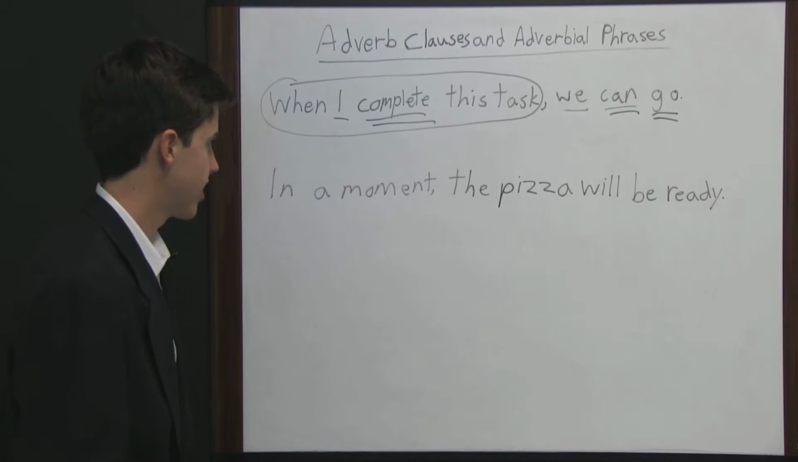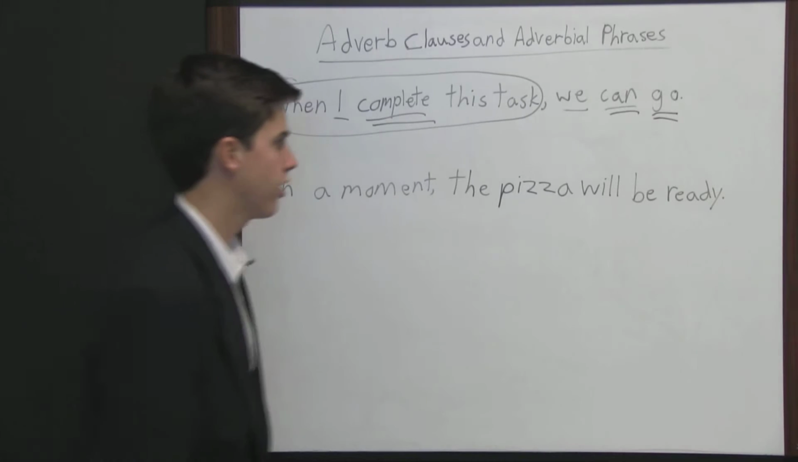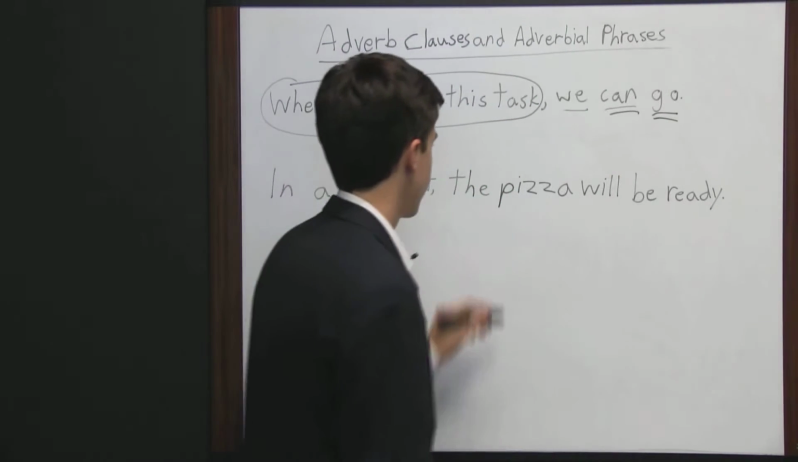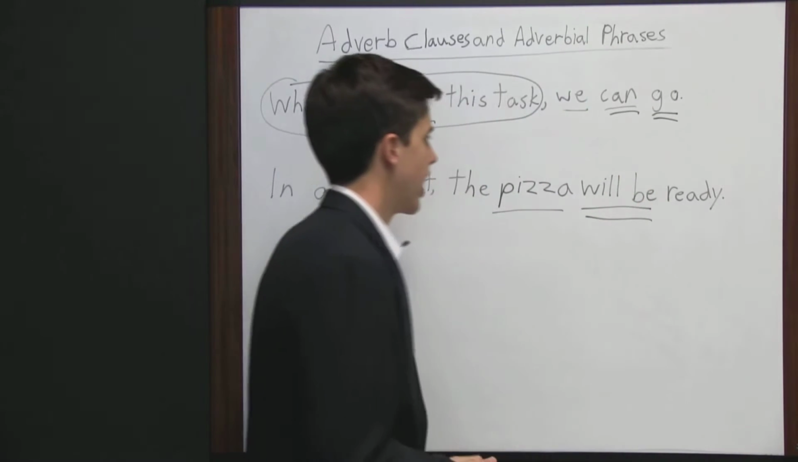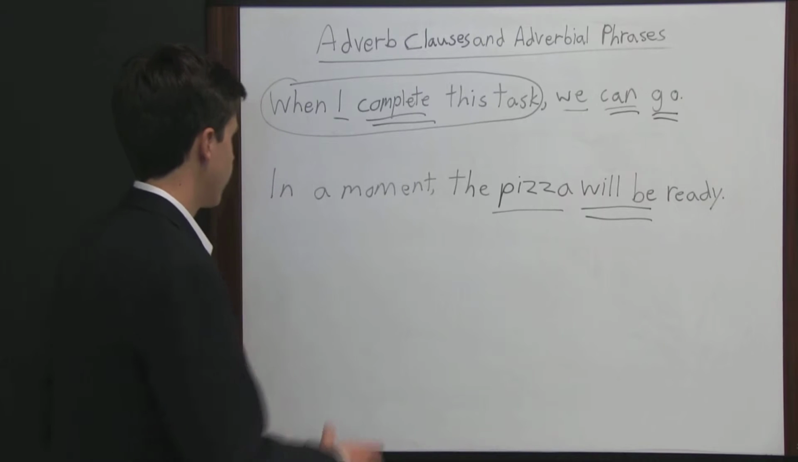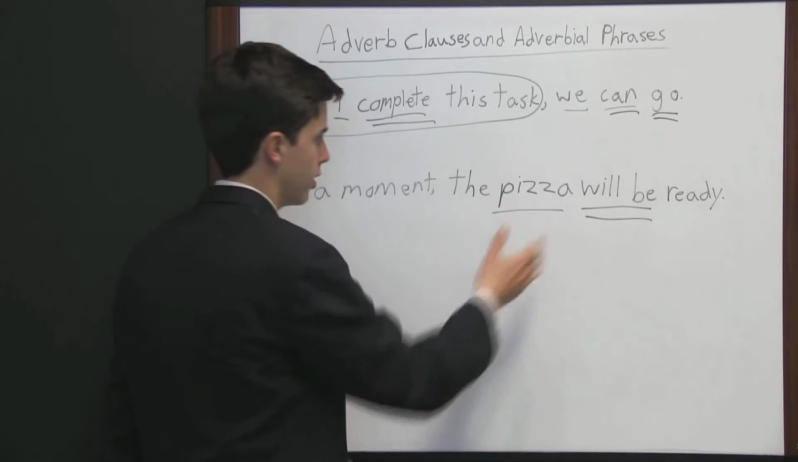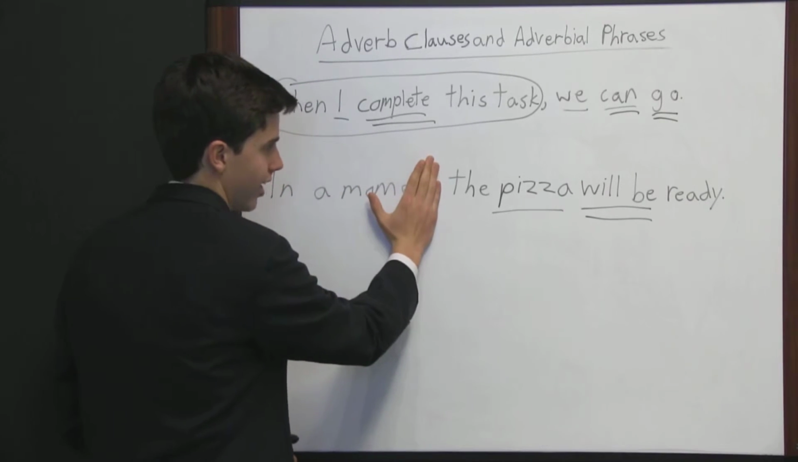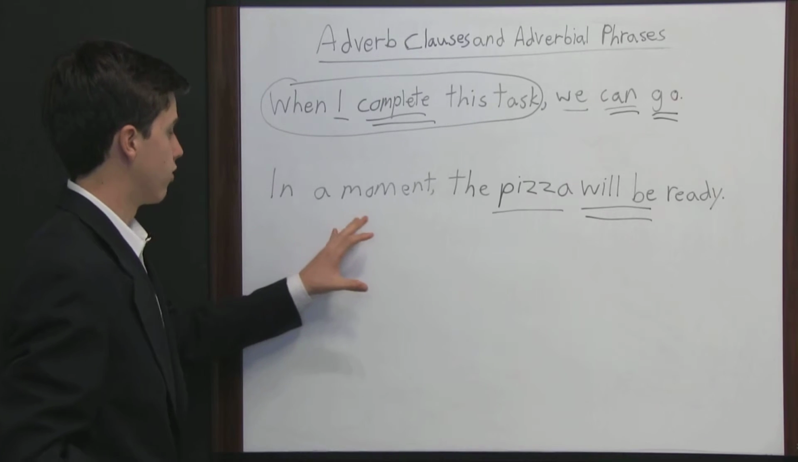All right, so let's look at this next sentence. In a moment, the pizza will be ready. Here, the meat of our sentence is, again, in the later part of the sentence. Pizza is the subject and will be is the verb phrase. So here again, in a moment, could be removed from the sentence. In a moment, the pizza will be ready. Now let's try reading the sentence without this. The pizza will be ready. The sentence still makes sense, so this is probably our adverbial phrase.